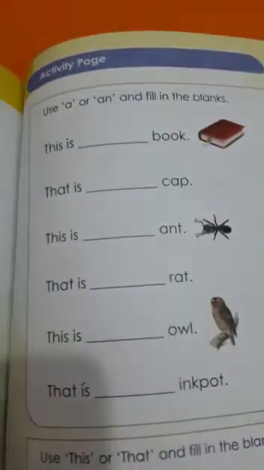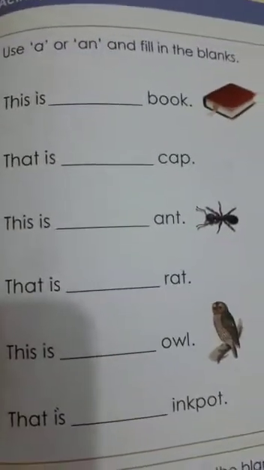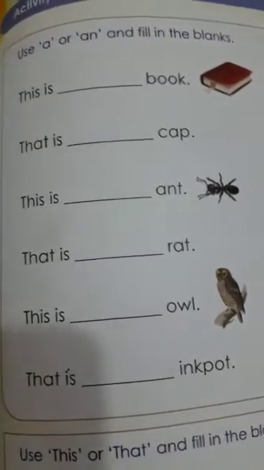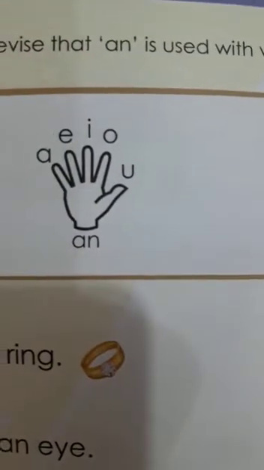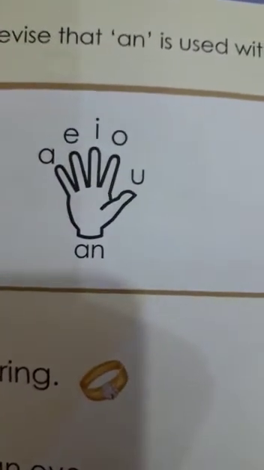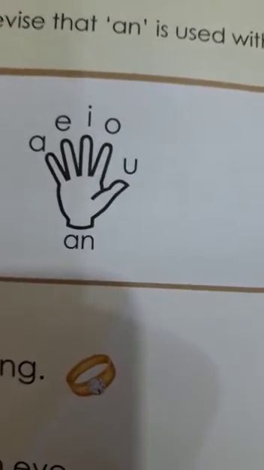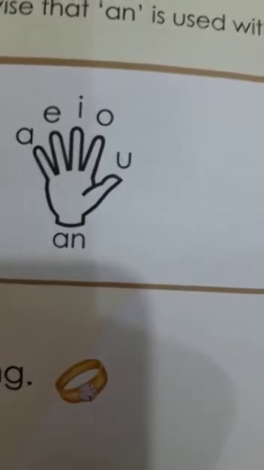The use of a and an. So first of all, let's repeat the vowels. Here are our finger names: A, E, I, O, U. And what's the name of our palm? Very good, it's an.